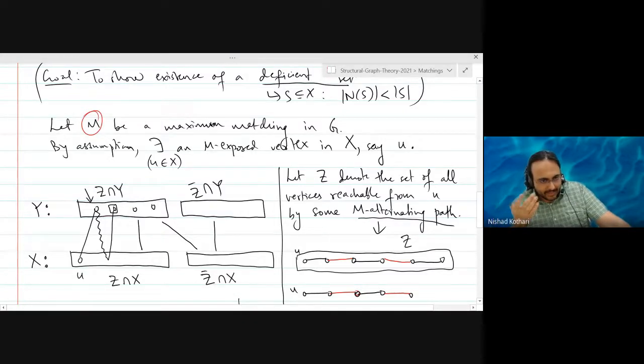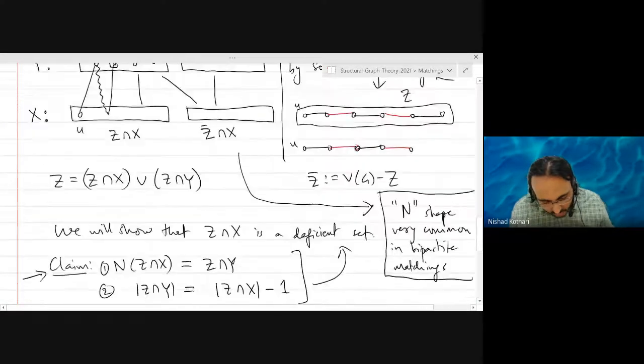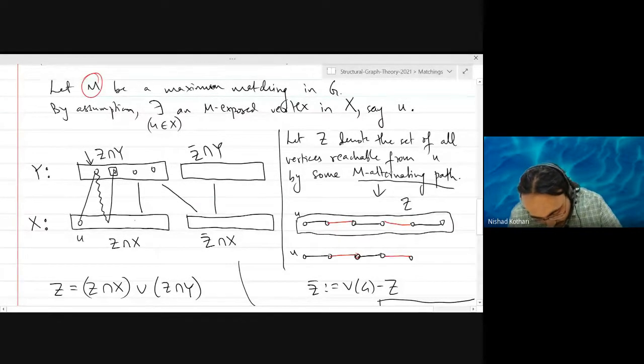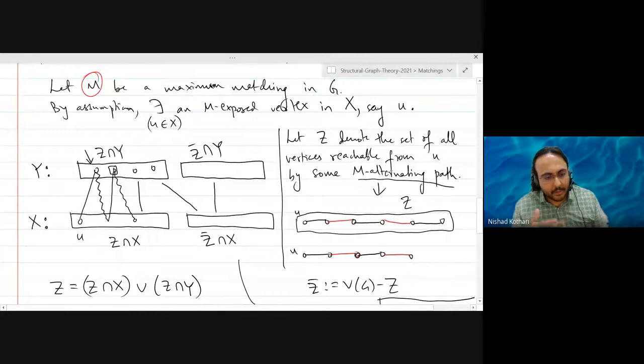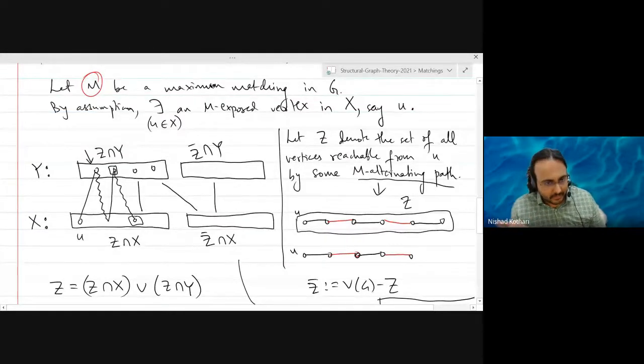Okay, so it has to be a matched vertex, right? And that means that you will be able to take the matching edge and reach some vertex on the other side, right? The matching edge cannot already be in the path. It has to be a new edge. So you take that edge and you reach the other end, right? And in particular, this also shows that the other end has to be in Z intersection X. The matching edge has to end in Z intersection X because you have an M alternating path. So by definition, it has to be in the set Z, the other end, right?